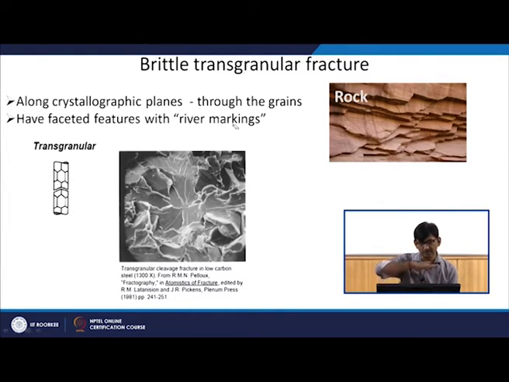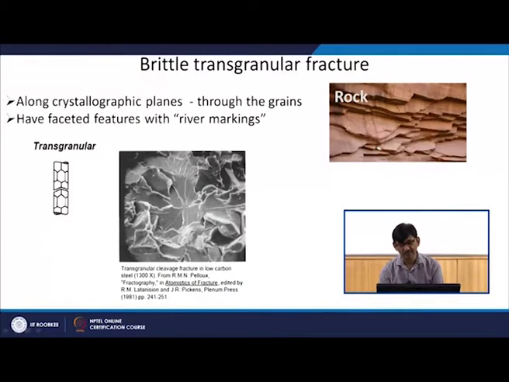Faceted, because the crack is going along a certain plane, so you get one facet. In another grain the plane may be oriented in a different way, so you get another facet and so on. Usually at macro scale you can see this kind of fracture very nicely